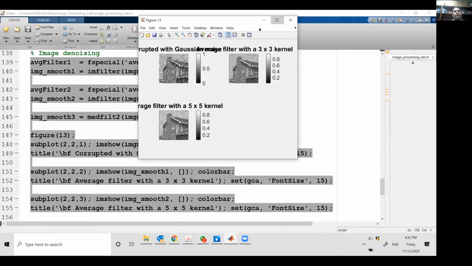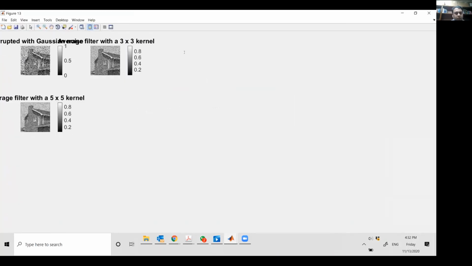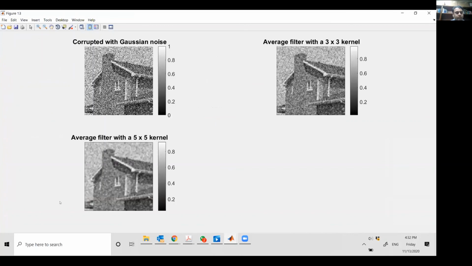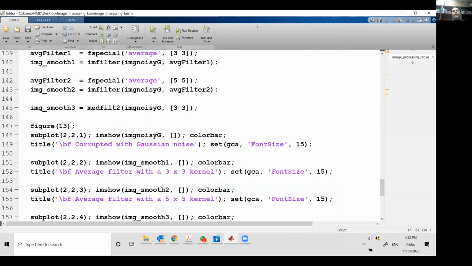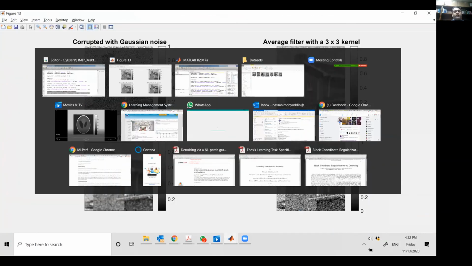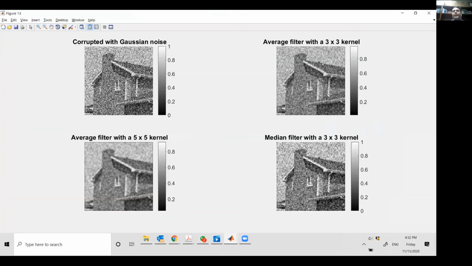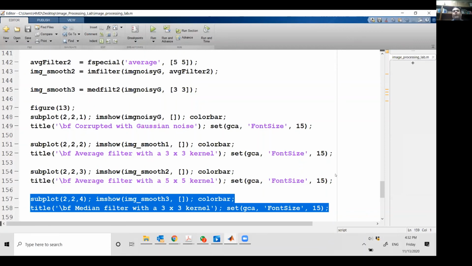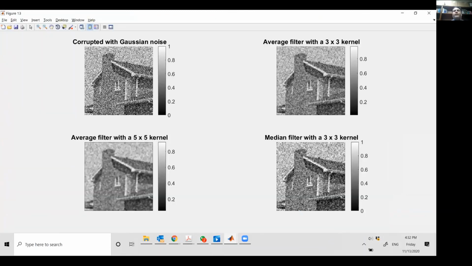So you can see now. Okay, there is something more missing. Now in the figure I have plotted, I have divided this figure into a 2x2 block. So there are 2 rows and 2 columns, so subplot 2,2. This first block will be 1, this will be 2, this will be 3, this will be 4. So this is your image which is corrupted with Gaussian noise. This is smoothing with an averaging filter of 3x3 window size. This is with a 5x5 window size, and this is the median filter.